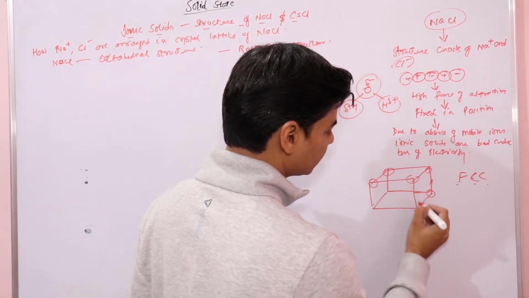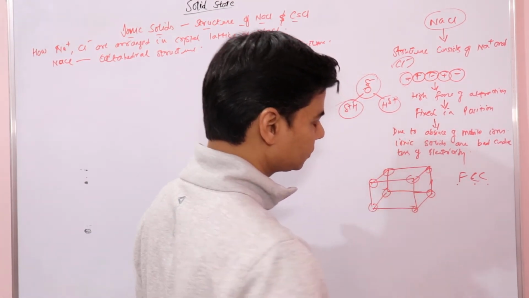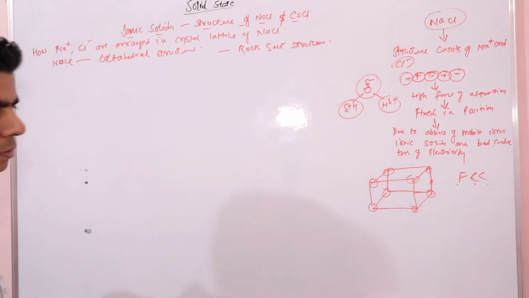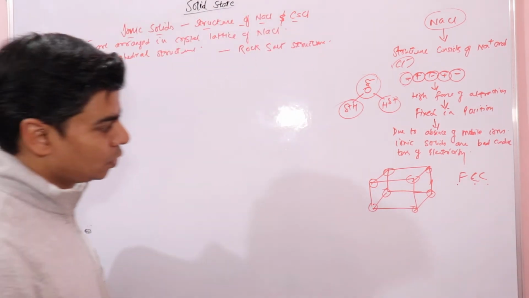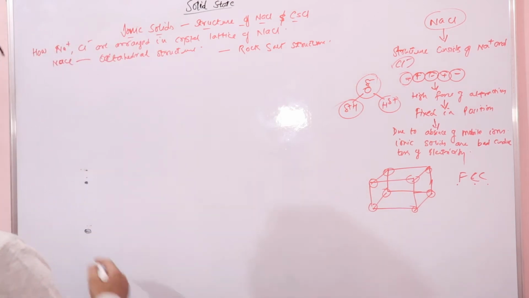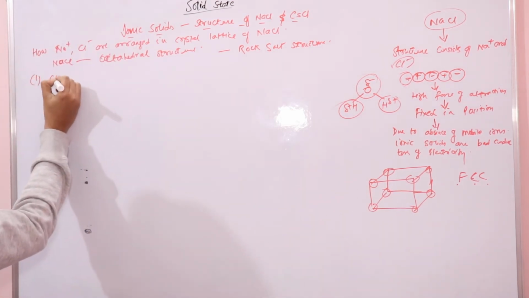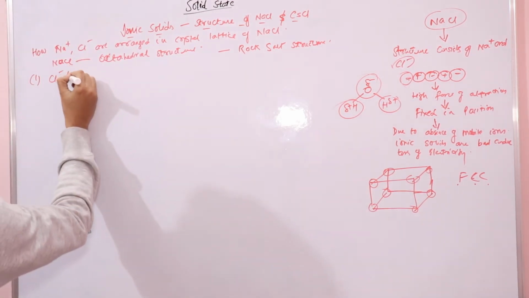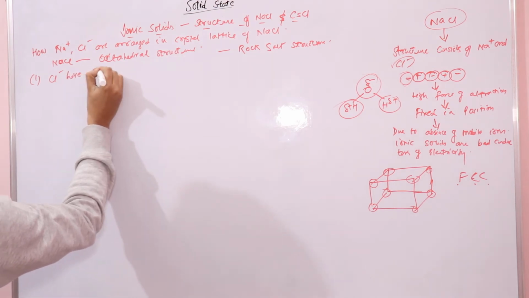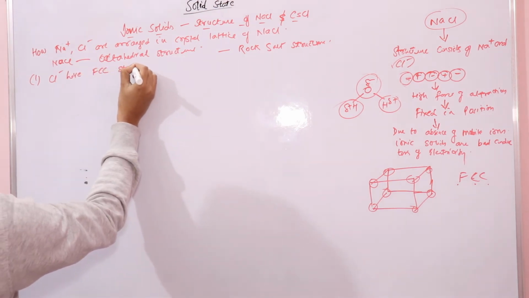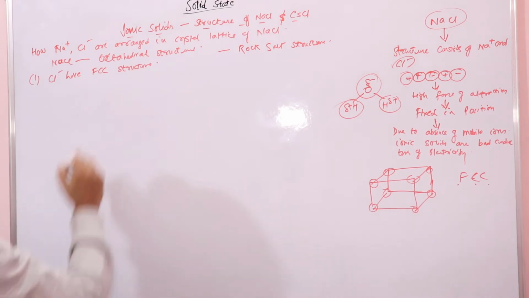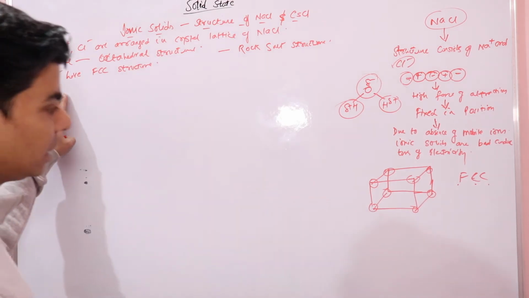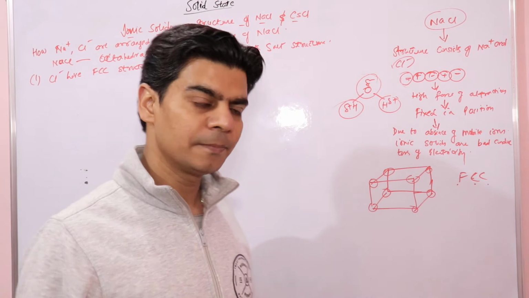These are the corners, right? So in sodium chloride, chloride ions have FCC structure, right? When we say FCC structure, that means chloride ions would be present at